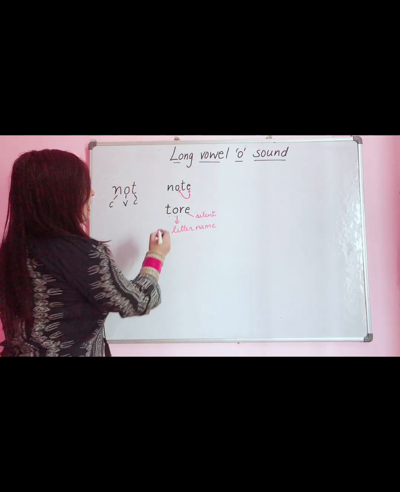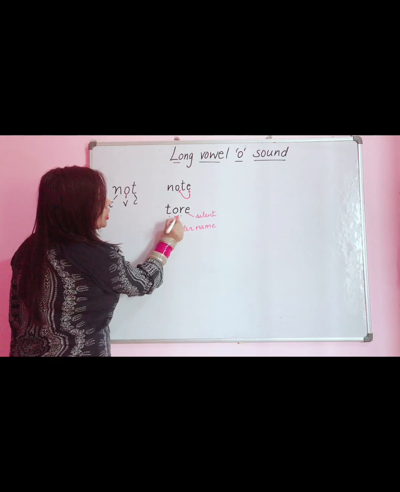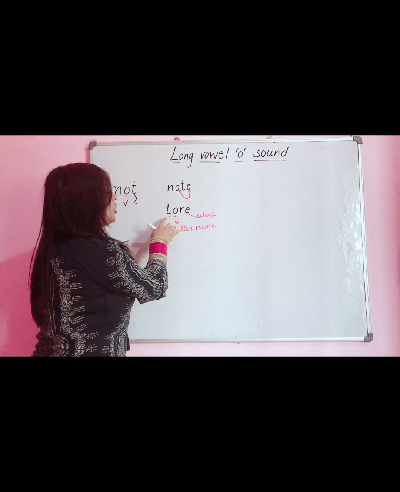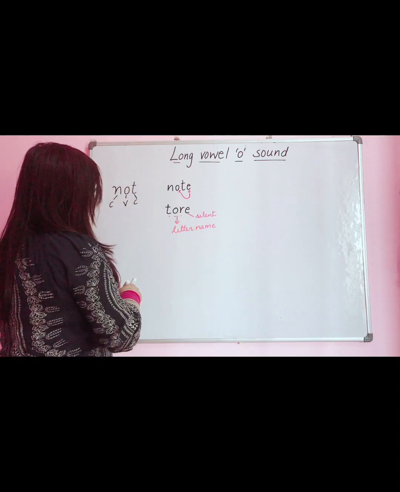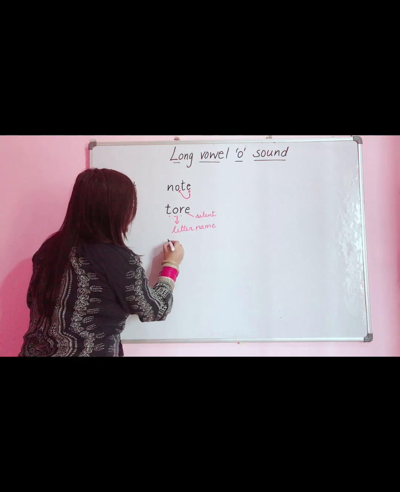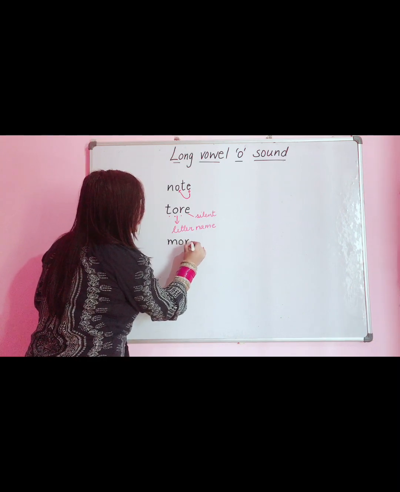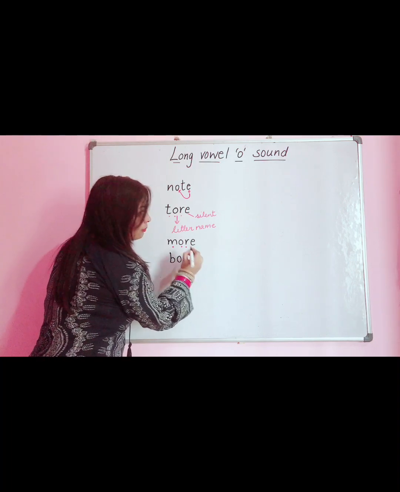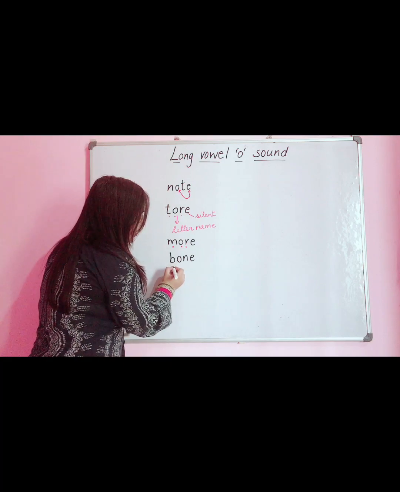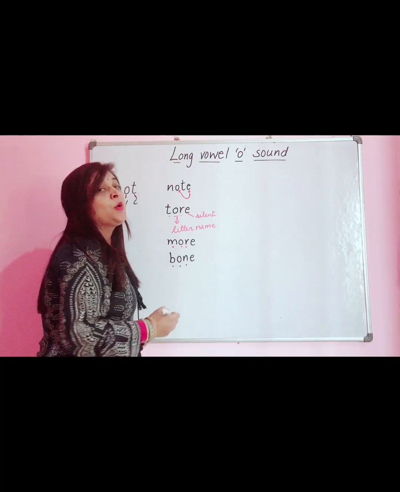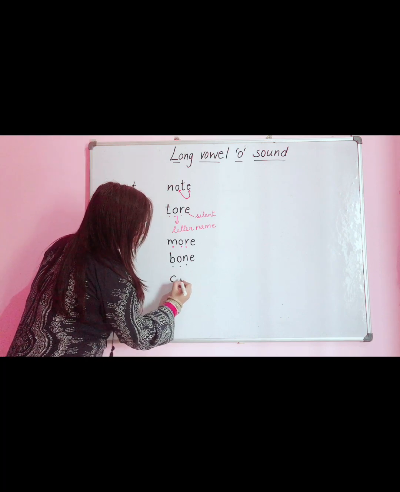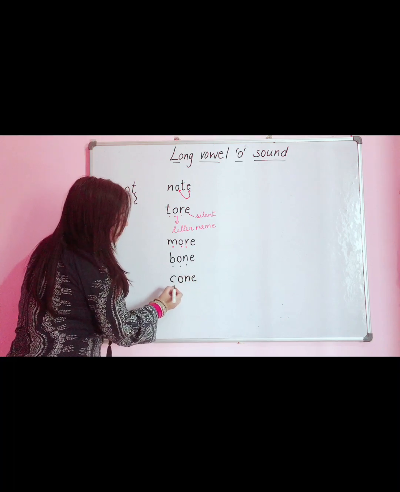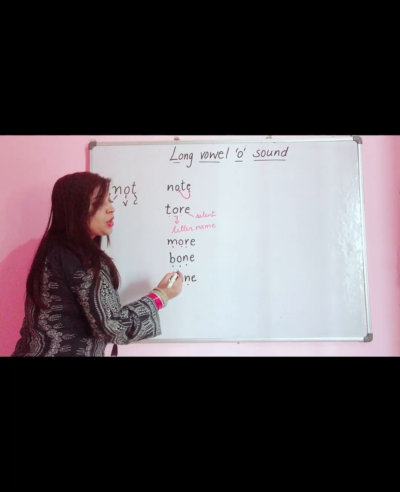Now here you can see I have put 3 sound buttons because there are 3 sounds in this word. T, O, R, tor. And more words can be like B, O, N, bone, K, O, N, cone.